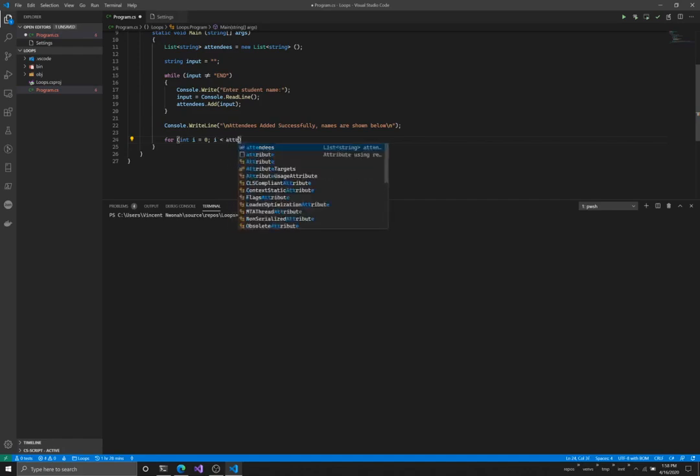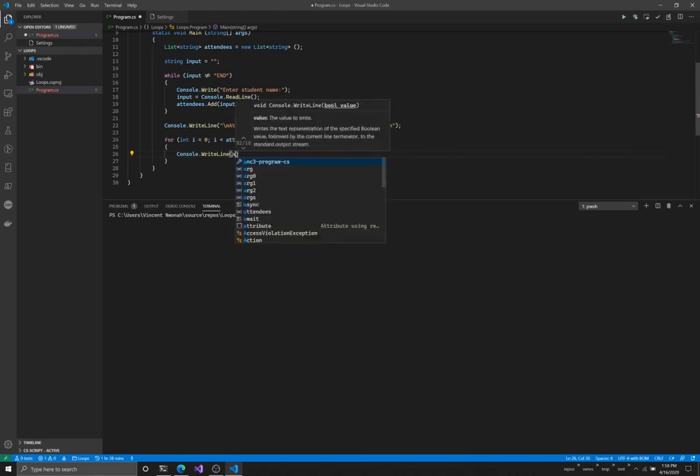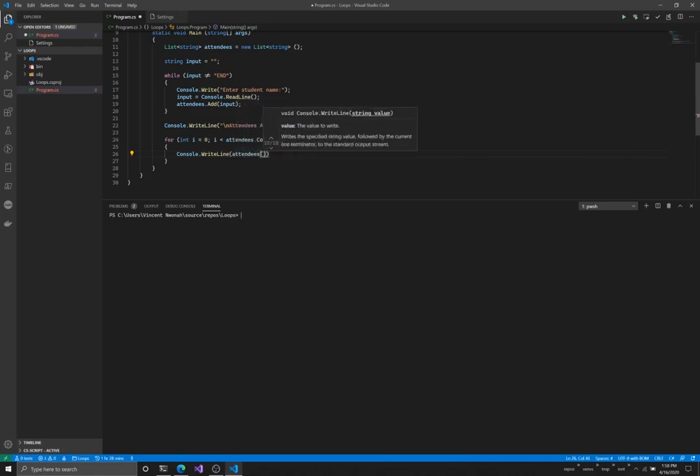No, so we're using i is less than Count, because currently we don't know how many items are in that list, because it's a while loop. So someone can put 10 items, someone can put 200, we don't know. So we're going to use this, and then I'll say i plus plus, right? And then down here, I just want to print out the names. So I'll say Console.WriteLine(attendees[i]), just as we did before.